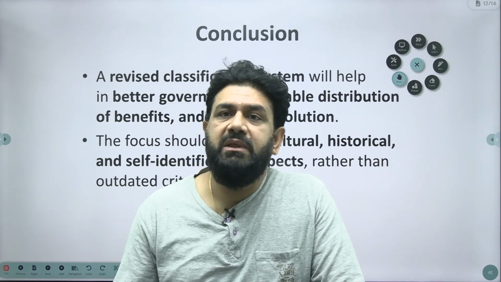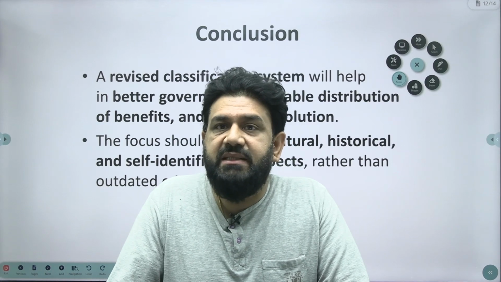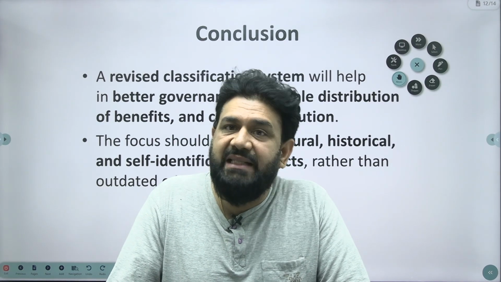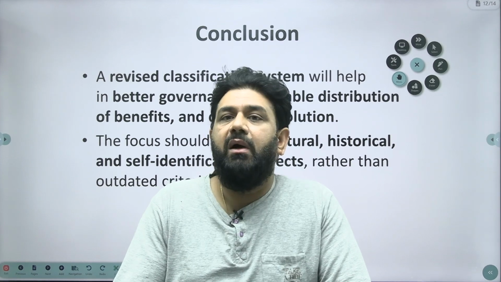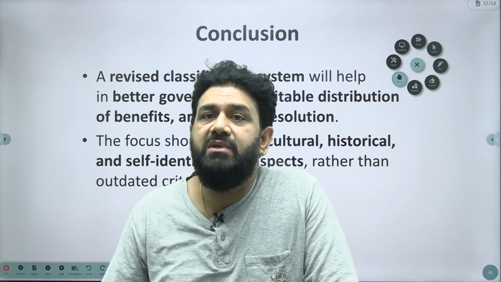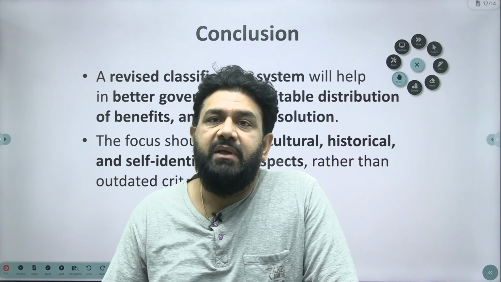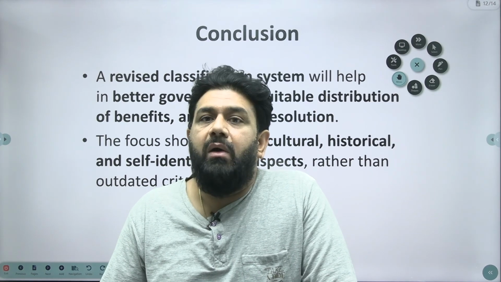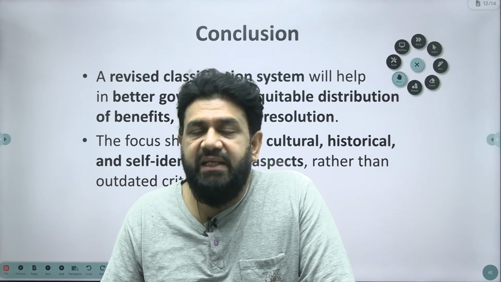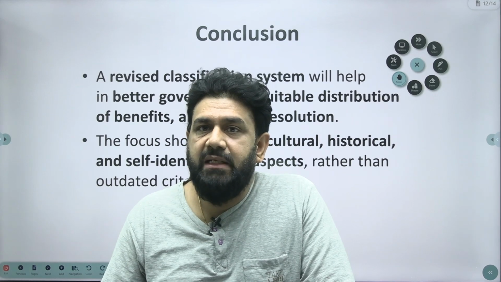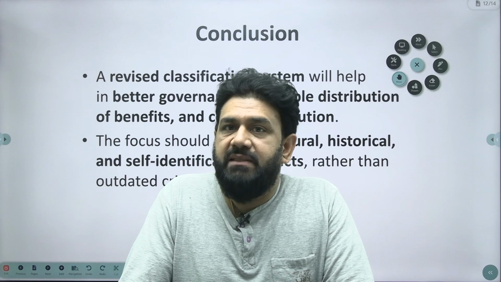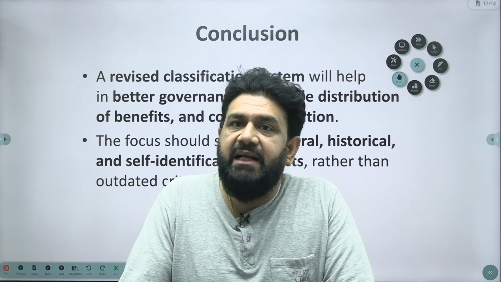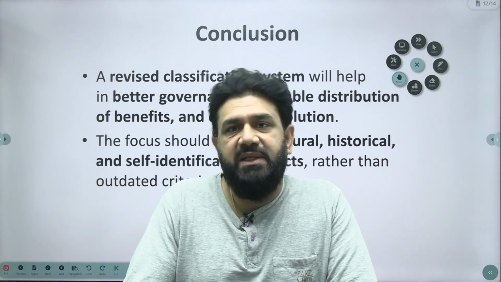Please remember, the Lokur Committee report was accepted in 1965 based on the prevailing conditions back then, and we still continue to include or enlist certain communities under the scheduled tribes list based on those conditions, which may be obsolete or outdated. So we need a new approach so that we can include more and more communities under the scheduled tribes list for better governance, better inclusiveness and better conflict resolution.